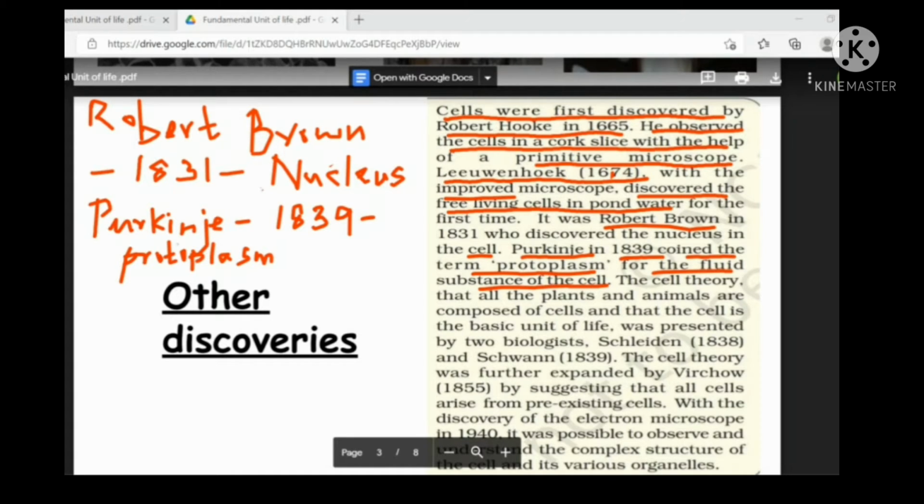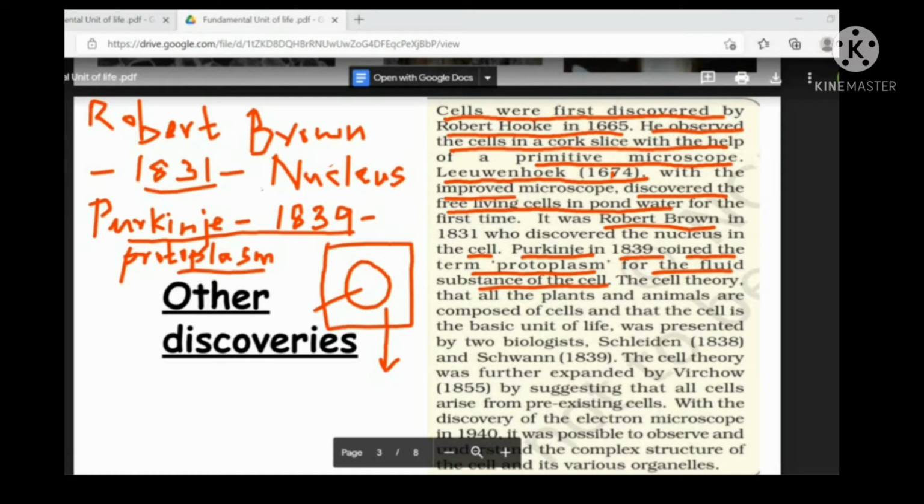So as their microscopes started to improve, they started seeing new things. Robert Brown found the nucleus in 1831. Purkinje in 1839, several years later, found protoplasm inside the cell. Now, what is protoplasm? In every plant cell, animal cell and bacterial cell there is a liquid portion. There is liquid inside the nucleus also. This center part is called the nucleus.